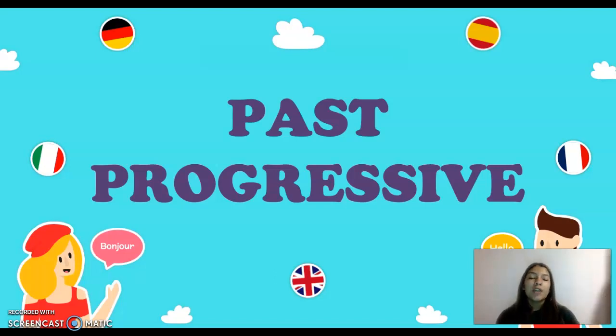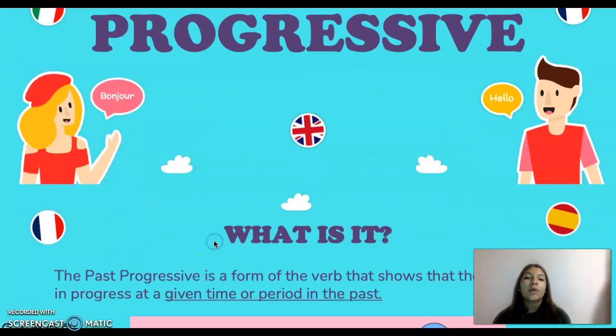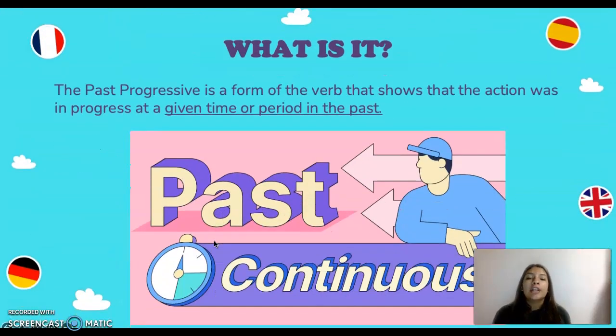Hi everyone, today we are going to talk about past progressive. Okay, that is the tense that we use when we want to express an action that was in progress in a period of time but in the past.